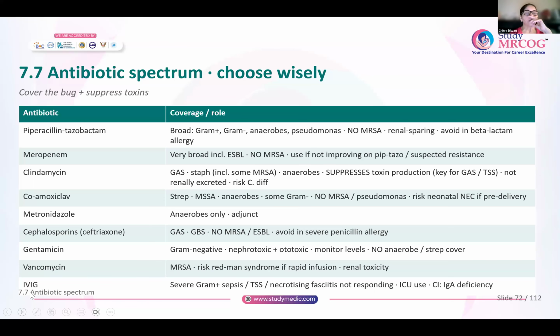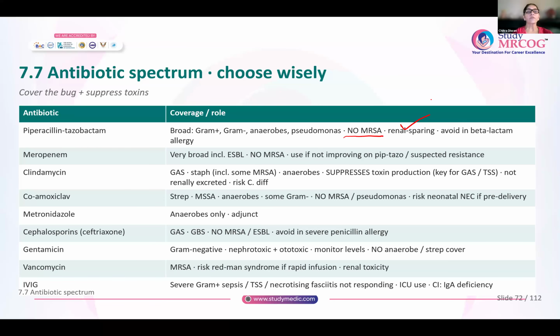Now coming to the antibiotics, you not only have to cover the bug, but even the toxins that are being produced by the bug have to be suppressed. So Piptaz is a broad spectrum antibiotic. It is effective because it is broad spectrum. It is effective against gram-positive, gram-negative, anaerobes, pseudomonas. The only thing is that it is not effective against MRSA. Very good point is it is renal sparing, but you will not use it in anyone who has beta-lactam allergy.